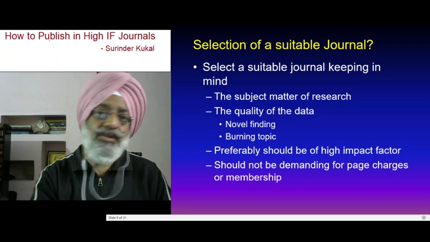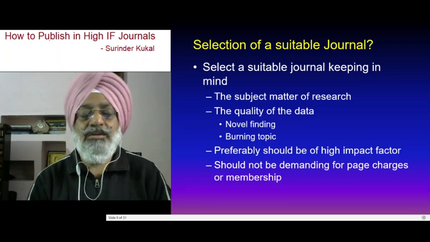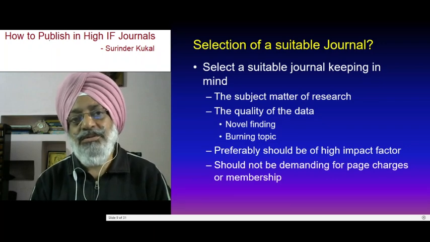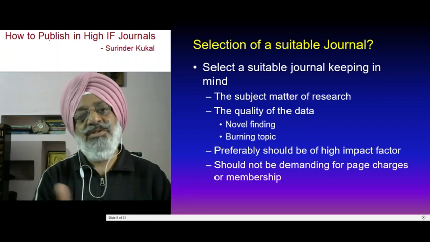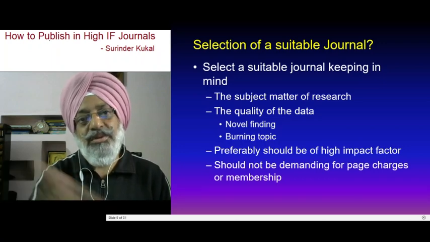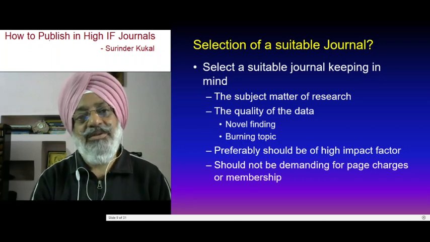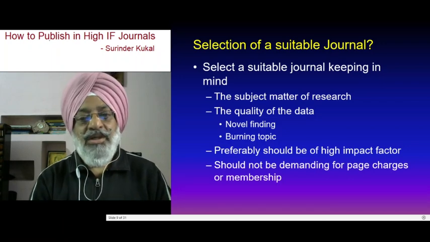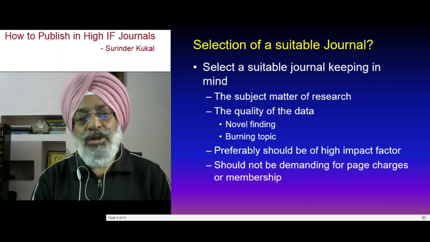Otherwise, you go to some other journal if you think that it's not a novel finding, it's routine data, it's not a burning topic also. So it is always better to publish in a very good, not so high impact factor journal. You can come down to an impact factor of say 0.5, 0.1, 0.2, whatever you think. Then you should not be demanding.